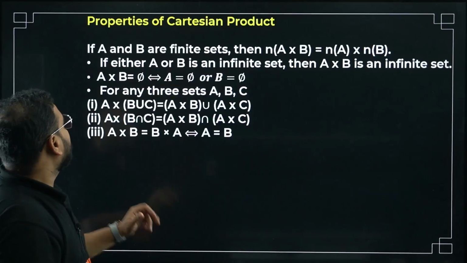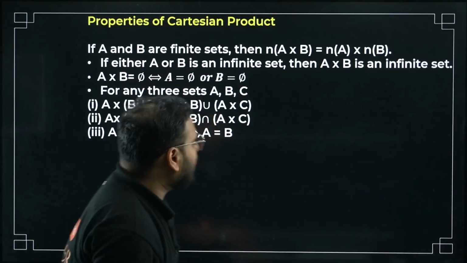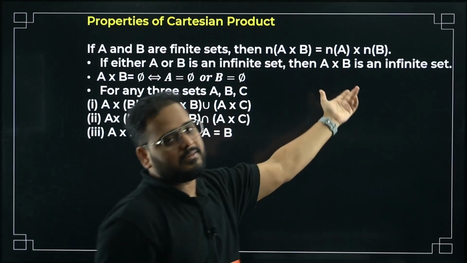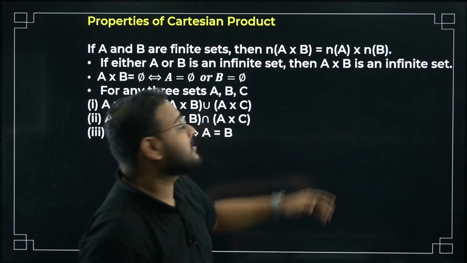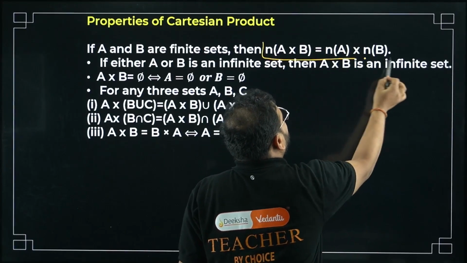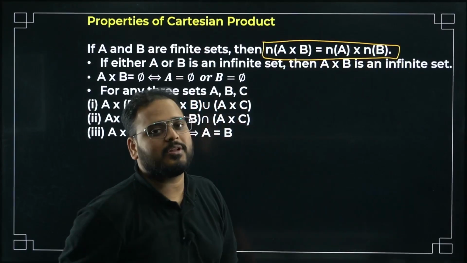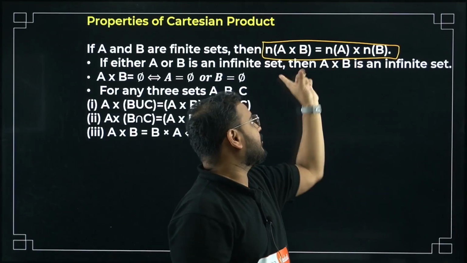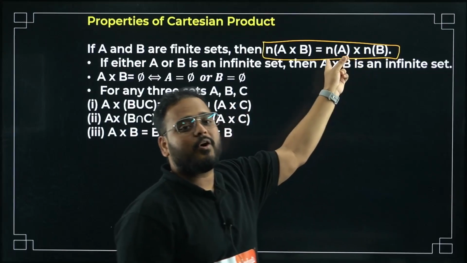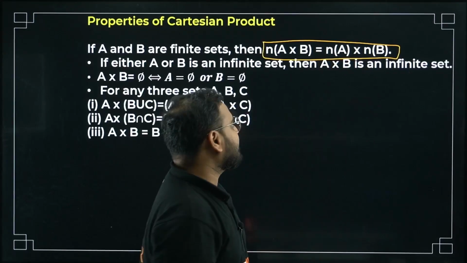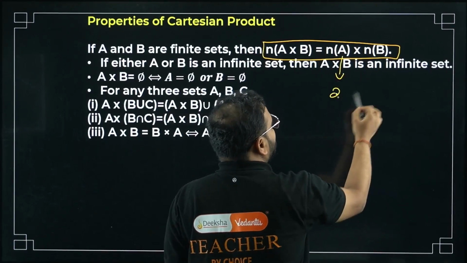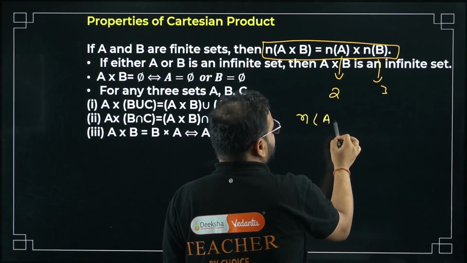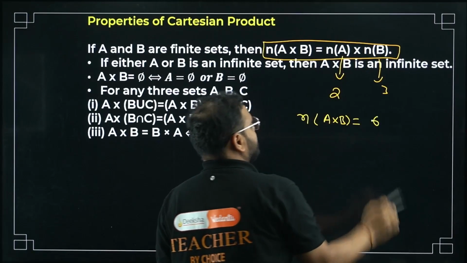Alright, properties of Cartesian product. Let's quickly recall them. If A and B are finite sets, then the number of elements in A cross B will be simply, you know this property? I have taken a question like this, in this session only, and we'll solve it. The number of elements in A cross B is the number of elements of A times the number of elements of B. Let's say set A has 2 elements and set B has 3 elements, then the number of elements in A cross B will be simply 6.